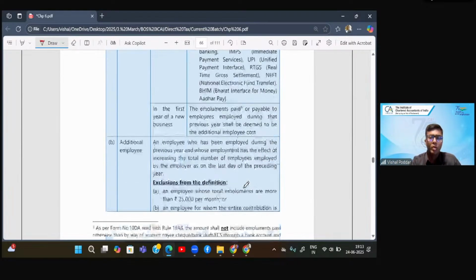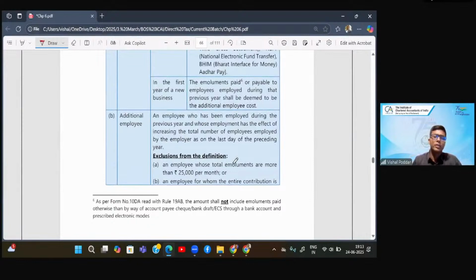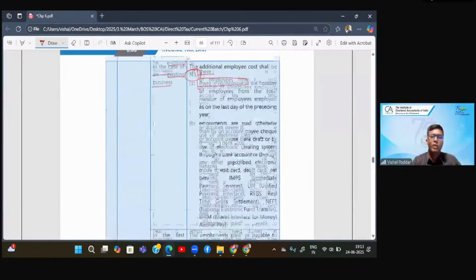Now, how do you get to know this? For this, there is some condition given over here that the employees whose total emolument means salary, is more than 25,000 per month. Again, they are excluded from the definition of additional employee. So firstly, additional employee means who has been employed during the previous year and whose employment has affected in the increasing the total number of employees. So both points are connected.